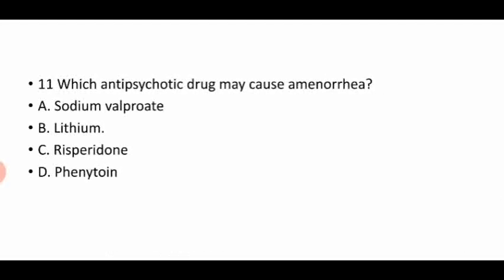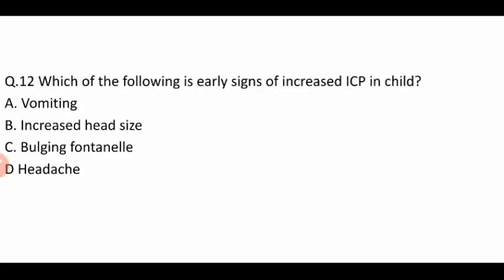Okay. The next question, which antipsychotic drug may cause amenorrhea? So here our right answer is risperidone, because risperidone increases the prolactin level, so it may lead to amenorrhea in a woman. The following is an early sign of increased ICP in a child. Here our right answer is bulging fontanelle.